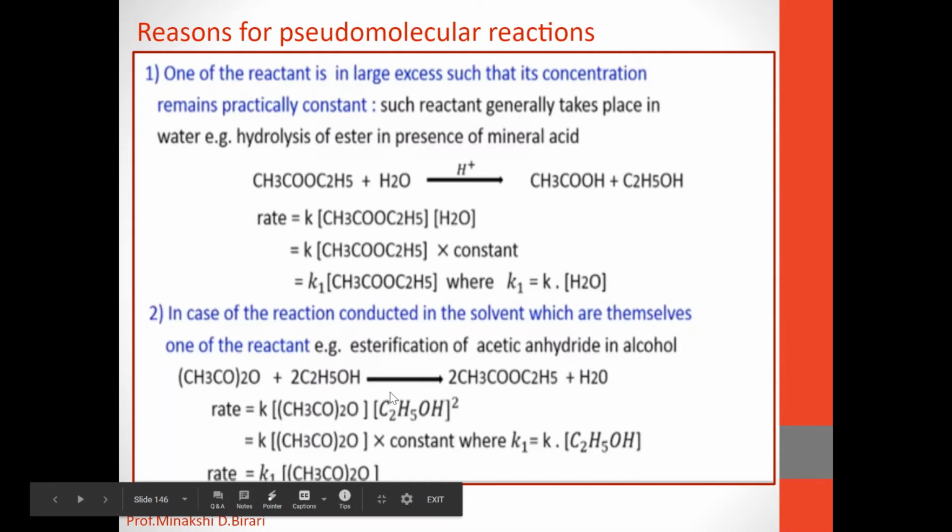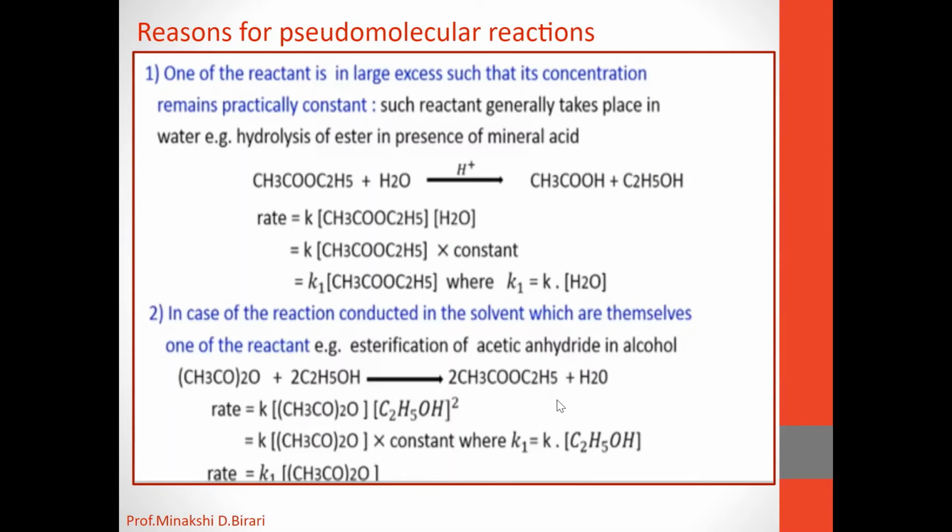So this reaction also follows first order kinetics. Molecularity and order of reaction are both different, so it is an example of a pseudo-molecular reaction. So it is the second reason, whenever the reaction is conducted in a solvent which is itself one of the reactants.